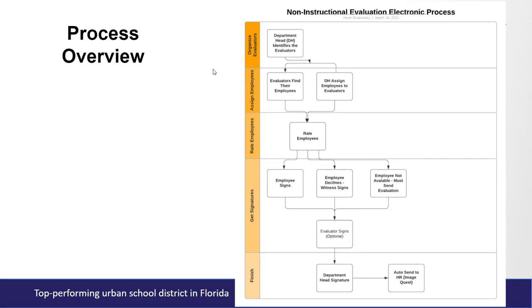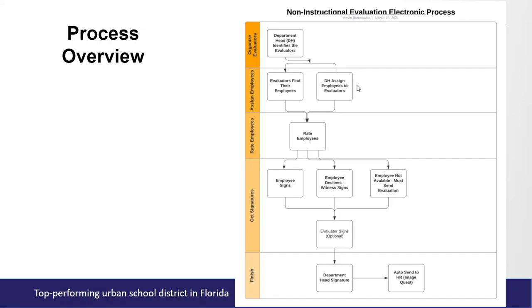Let's look at the overall process flow here. This may not be exactly how your school or department will do it, but in general, the first step that needs to happen is that the department head will identify any additional evaluators besides themselves, and they will assign out who those evaluators are. Next is finding those employees to evaluate.